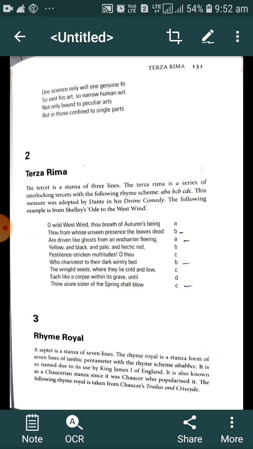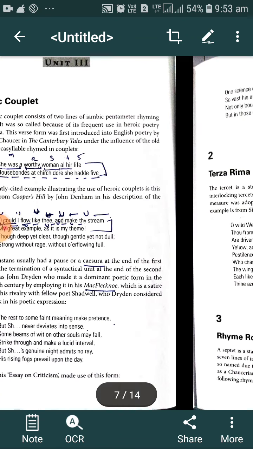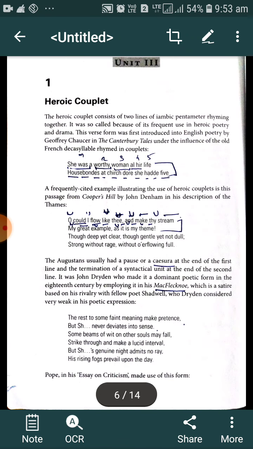And why is it called heroic couplet? Because that stanza form was used to describe the various great deeds of heroes in history. In heroic dramas and heroic poetry, that form was used. That's why it was called heroic. There were some great exponents, like the father of the English language, Geoffrey Chaucer. He first borrowed that form from the French and tried to use it while writing his Canterbury Tales.